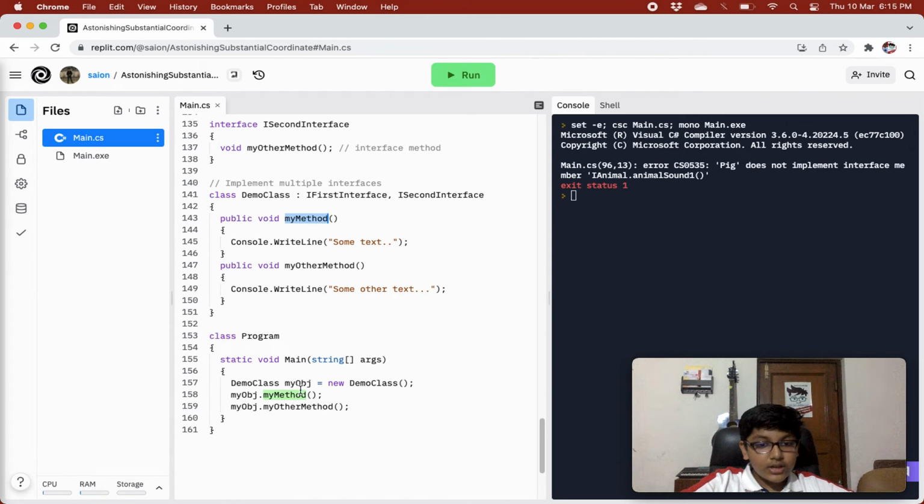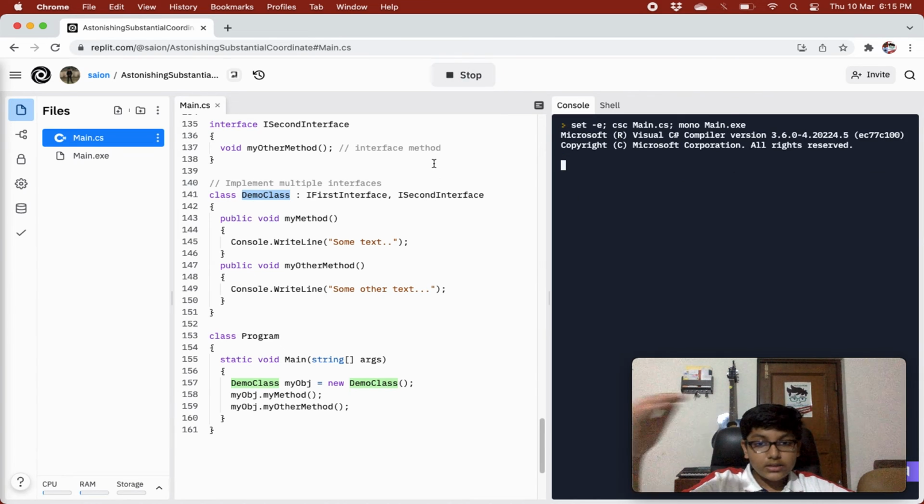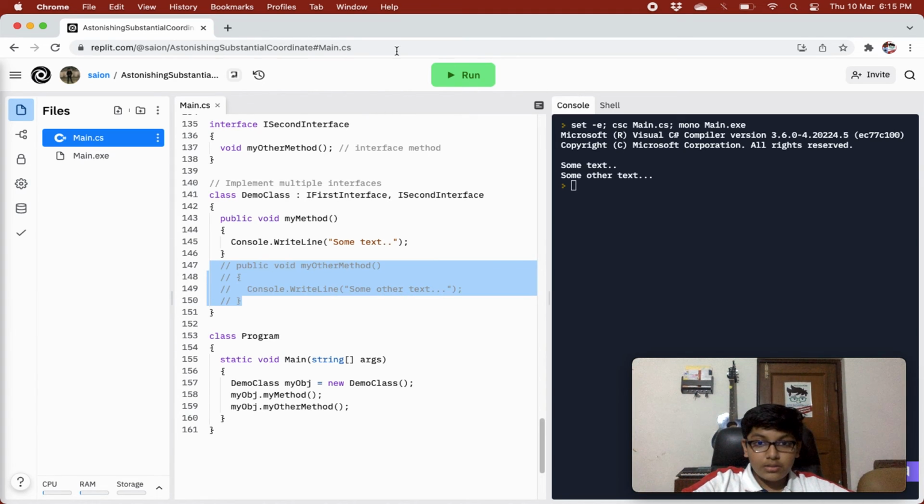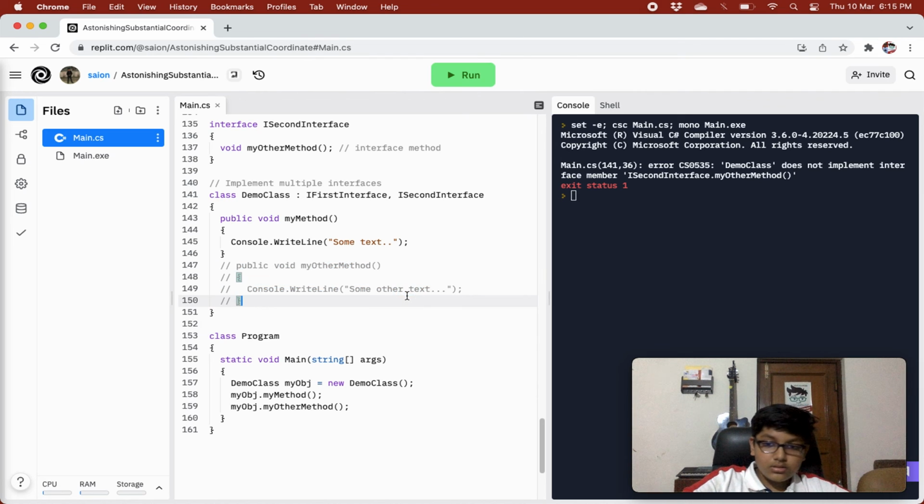Next we have a class Program. In this we are creating an object of our DemoClass. We call MyMethod, so it will show some text, and then we call MyOtherMethod, and that will show some other text. If we don't give a body to one of the methods, that is MyOtherMethod, we'll have an error: we are not implementing interface member ISecondInterface.MyOtherMethod. So you have to give a body to all the methods, as we know.